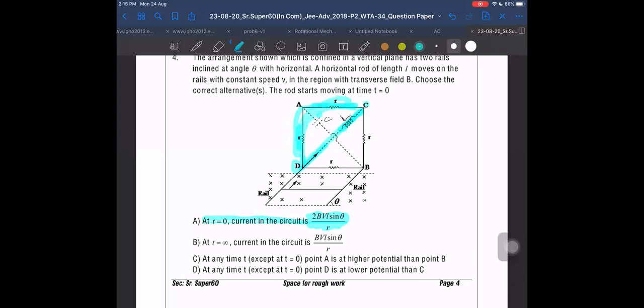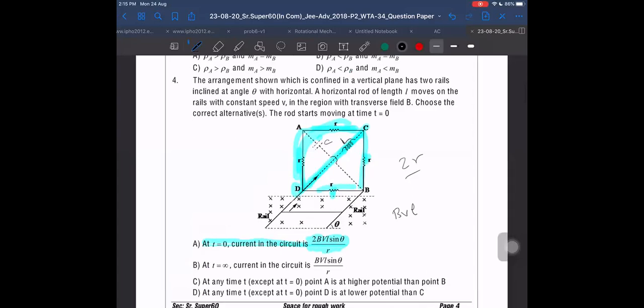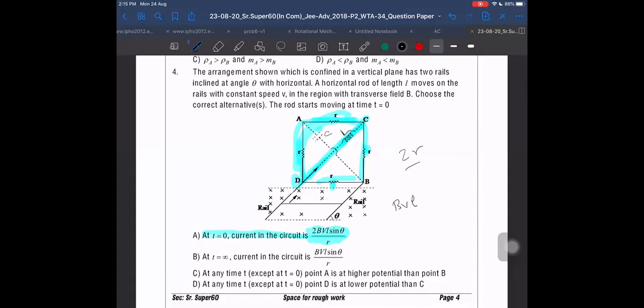So there will be no current flowing this side. Then current will flow only from here to here and here. Then R and R are in parallel. So 2R is the effective resistance. What is the effective resistance? 2R initially. And BVL sine theta is, sorry, not 2R, R by 2 it will be.